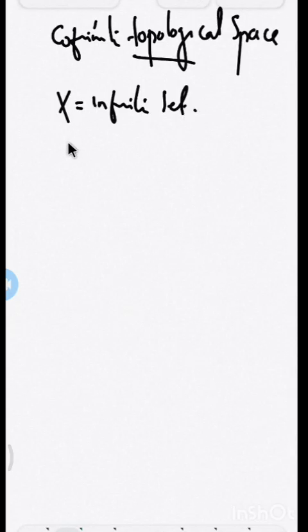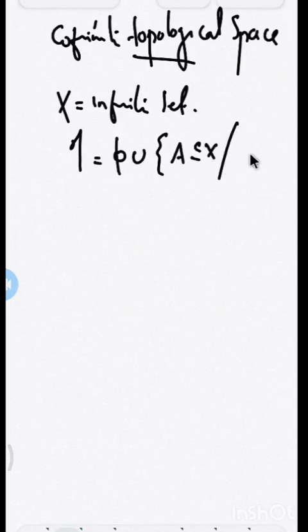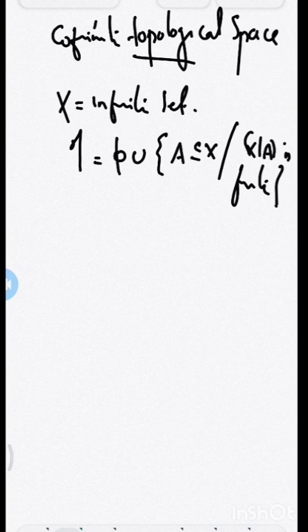And I define a topology, called the cofinite topology tau, which is nothing but the empty set union the collection of all subsets A of X such that the complement of A, which I denote by X minus A, is finite. Actually this kind of subset is called a cofinite subset of X. When you have an infinite set, any subset of capital X whose complement is finite is called a cofinite subset. So this collection is nothing but the set of all cofinite subsets together with the empty set.